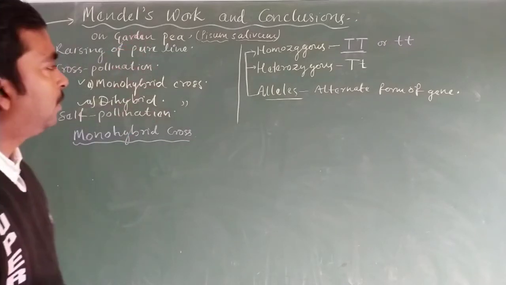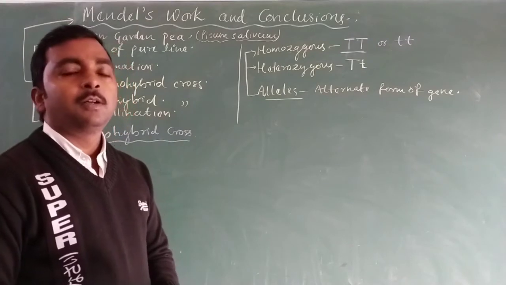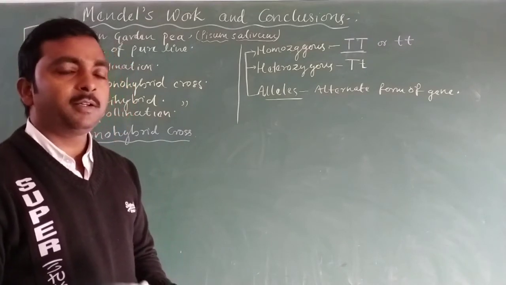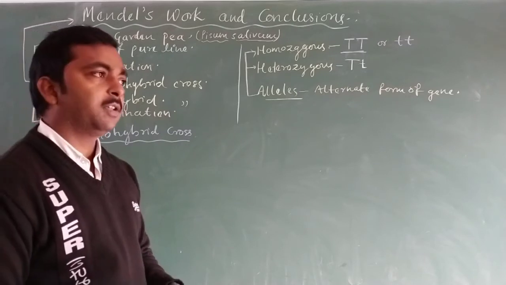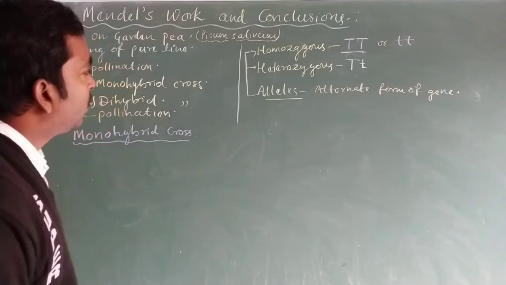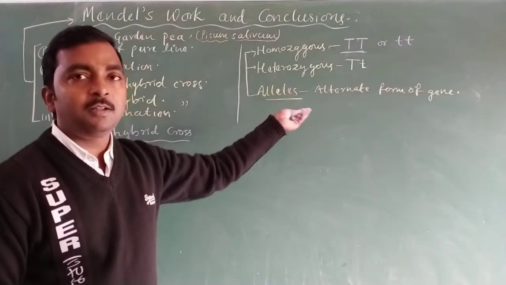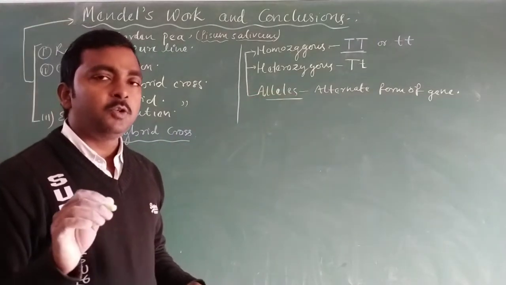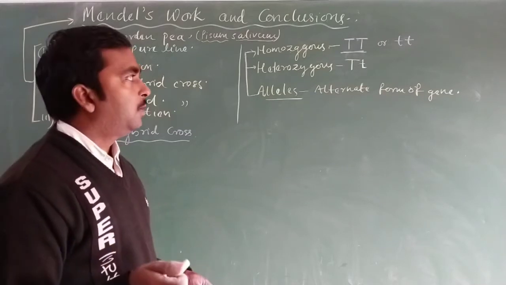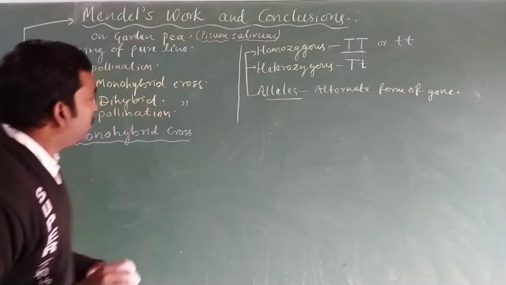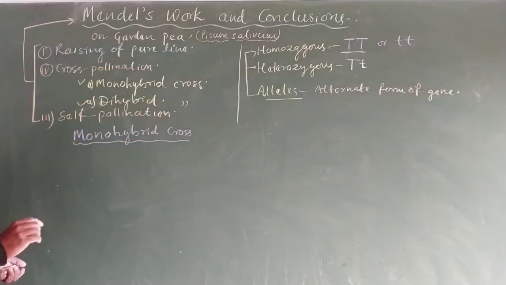These were not observed or used by Mendel, but later on, after his discovery, a number of technical terms were introduced by Bateson and used during the formulation of the law of inheritance. So let us discuss the monohybrid cross.